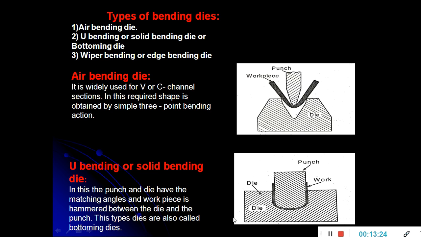Now the U bending die. It consists of a punch and die, and the workpiece, that is the sheet metal, is placed on the upper portion of the die, and here the punch and die pair are going to form the shape known as a U shape. That's why it is also known as U bending. So U shape products are formed with the help of U bending, and this type of dies are also known as bottoming dies.